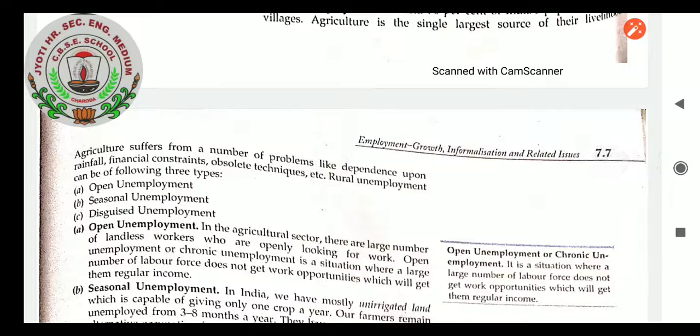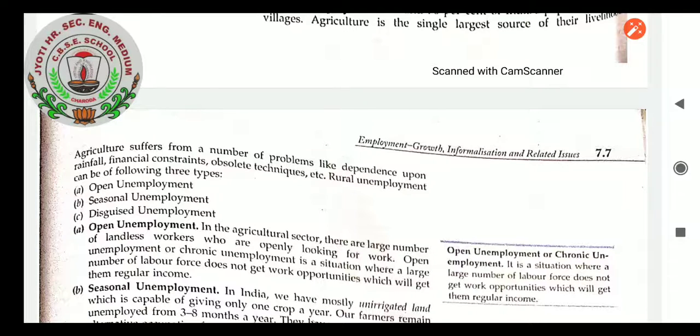Agriculture suffers from a large number of problems like earthquake, dependence upon the rainfall, financial constraint, obsolete techniques, etc. Rural unemployment can be of the following three types: open unemployment, seasonal unemployment, disguised unemployment. Open unemployment I already taught to you in the last class. Open unemployment is that situation where the people want to work, are willing to work, and are capable of work, but they are not having jobs. So in that sector it will be considered as open unemployment.